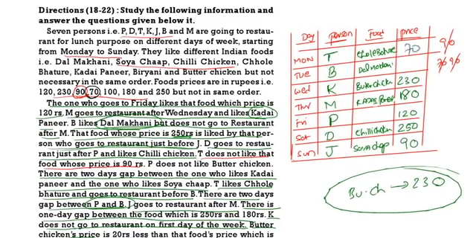Now we are left out with which one? 100 rupees is there. So 100 rupees will come for B. Now we are left out with one food item, that is biryani. So biryani will come for P. So this is the total puzzle we are having. Now based on this puzzle, we should answer the questions.